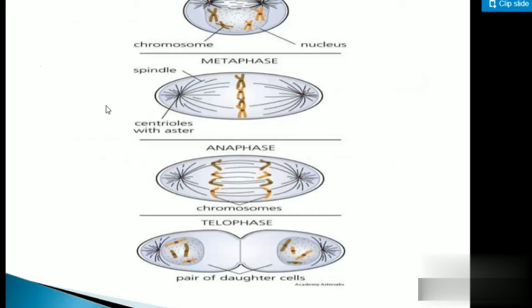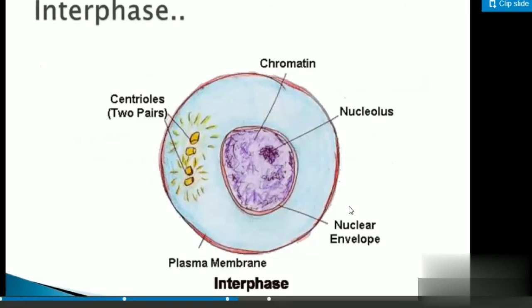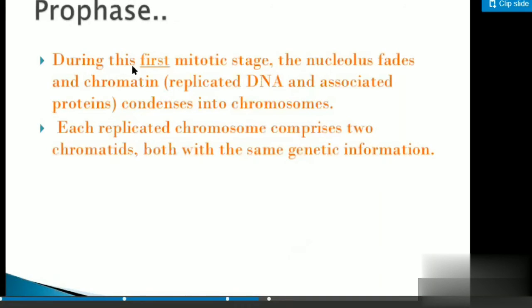Okay, now we'll see the first stage, interphase. You will find centrioles, chromatid, nucleolus, nuclear envelope, and plasma membrane. So these are all the structures of the cell. In interphase, the chromatid gets duplicated. After that comes prophase, the first mitotic stage. The nucleolus and nuclear membrane start fading, and the chromatin condenses into chromosomes. Each replicated chromosome comprises two chromatids, both with the same genetic information.